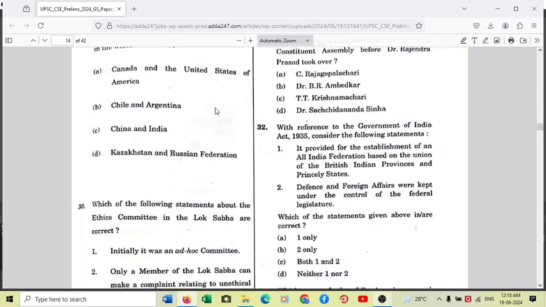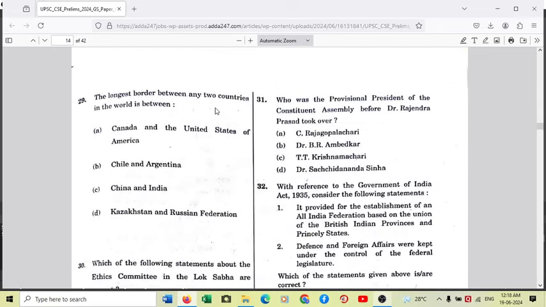Okay, 29. So question number 29, the longest border between any two countries in the world is between? So the answer is very simple, Canada and USA, among Argentina and Chile, China and India, Kazakhstan and Russian Federation. Canada and USA share about 8,000 kilometers of border, followed second by Chile and Argentina in South America, which share about 5,000 kilometers of border, followed by China and India and Kazakhstan and Russian Federation.